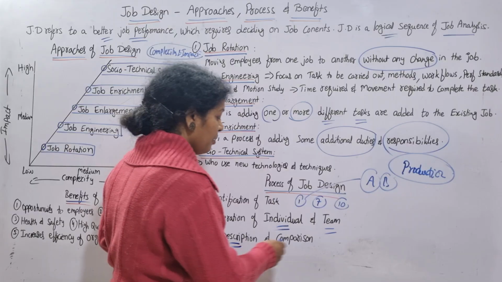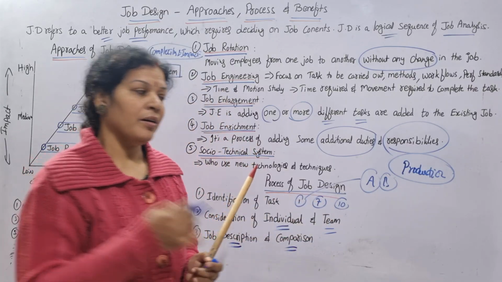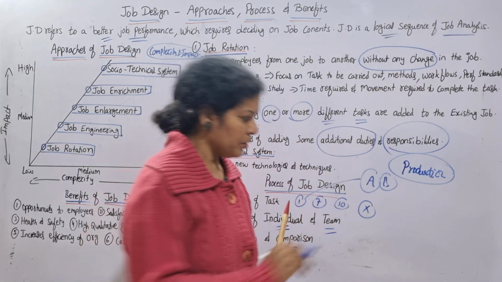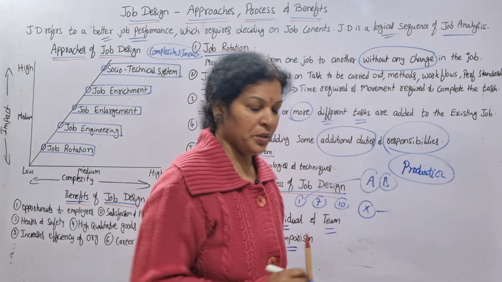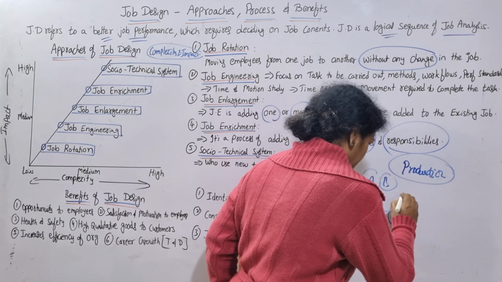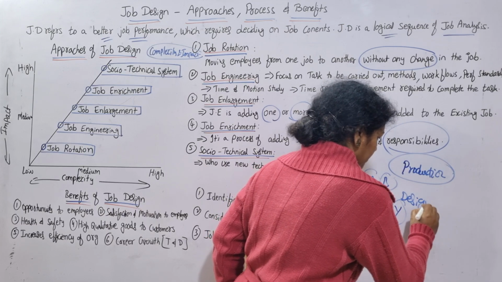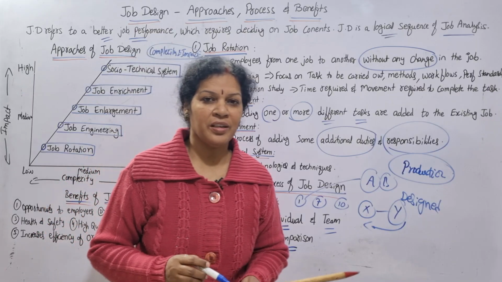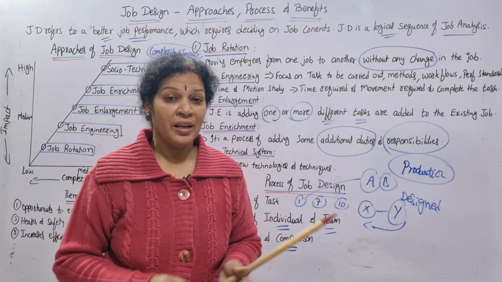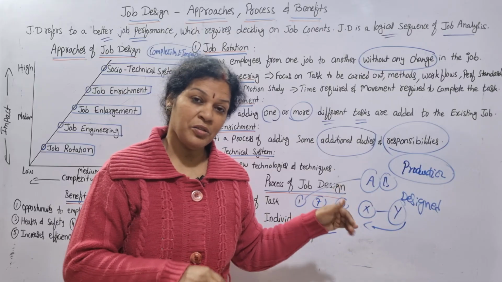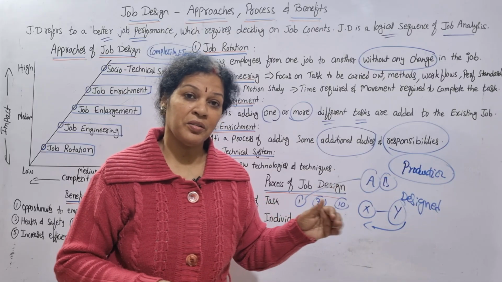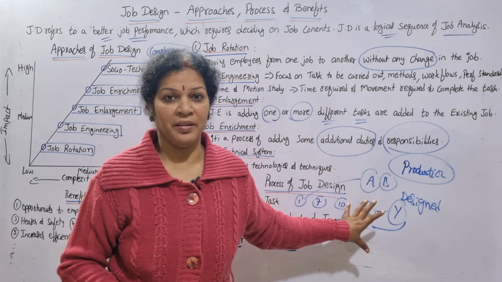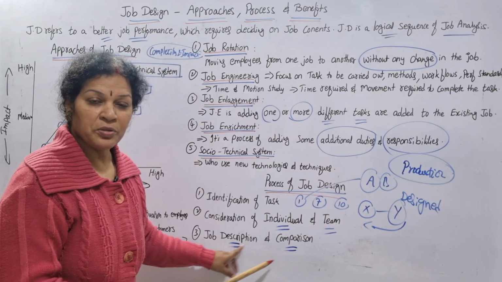Comparison means one job with another job. Already one job is there, so the job is X. Now I have designed another job, that is Y. This is designed, compare it with this. How was the earlier job? Now how is the new job? You can compare. You can also compare one organization to another organization, one department to another department, once you design the job properly. So the third stage is description and comparison.